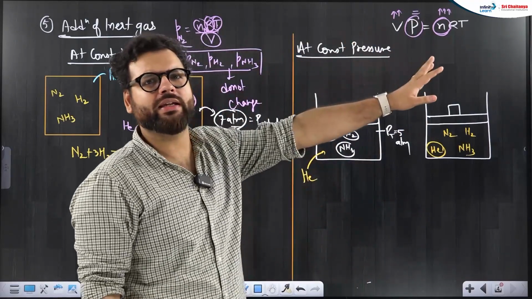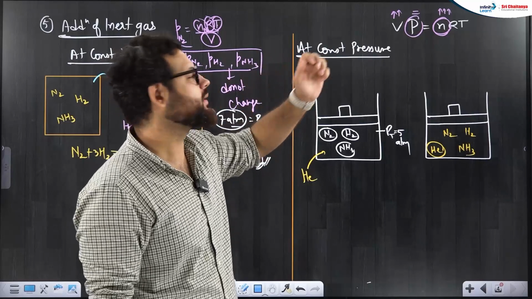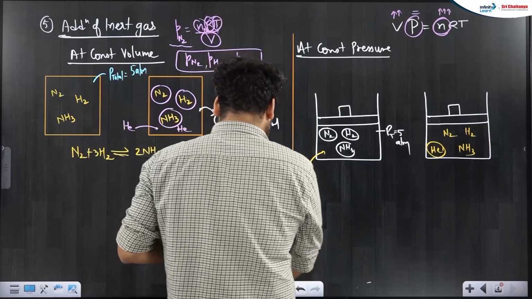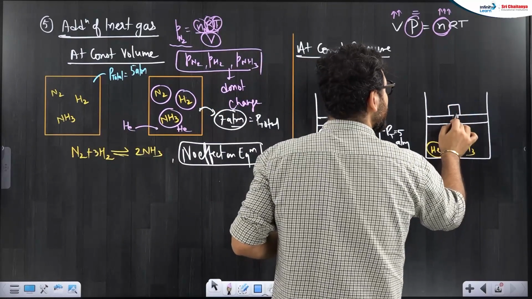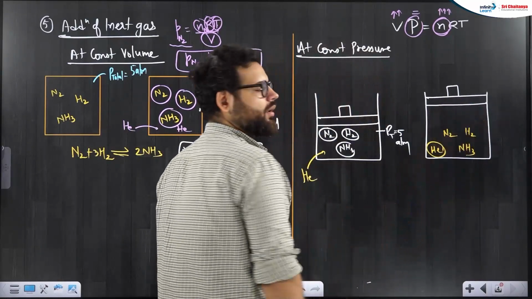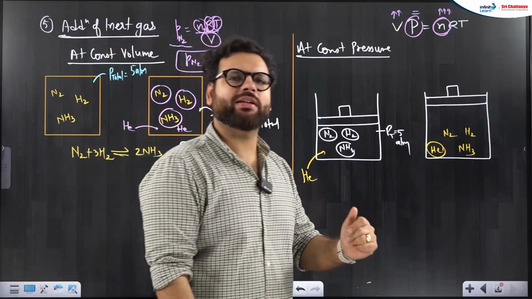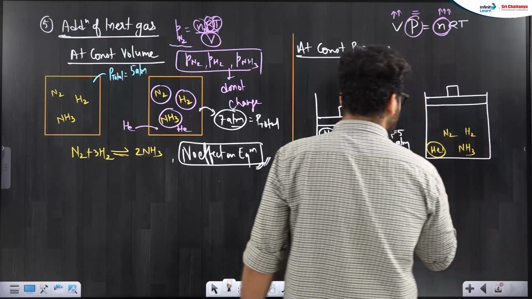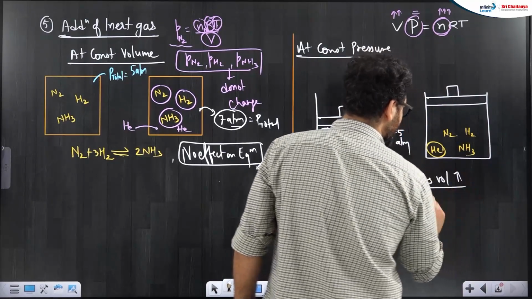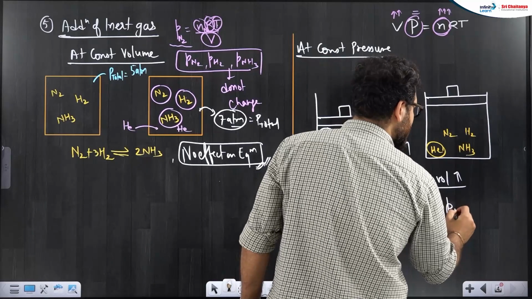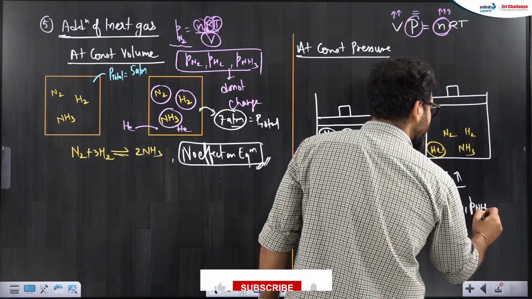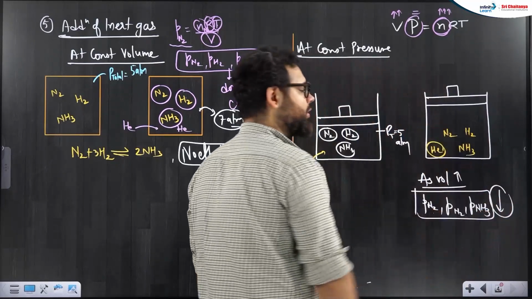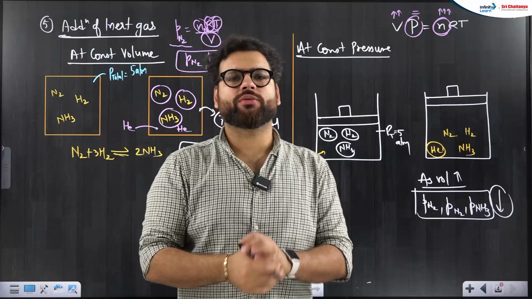So when you increase the right hand side, obviously the left hand side also has to increase, but pressure I'm not changing. So volume has to increase. As soon as helium will enter here, this room will expand. As soon as expansion occurs, now can I say it is a case of volume increase only? As volume increases, partial pressure of nitrogen, partial pressure of hydrogen, partial pressure of ammonia, all their pressures will start decreasing. So now equilibrium will get disturbed as soon as you entered helium.